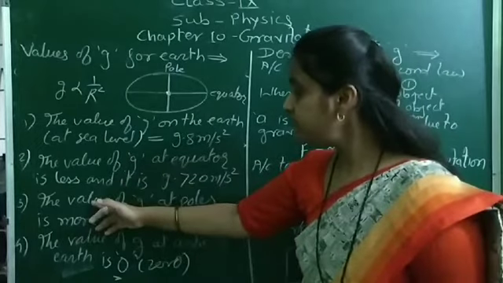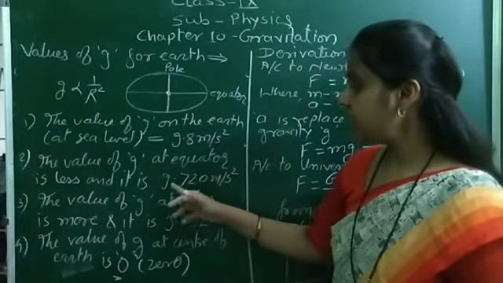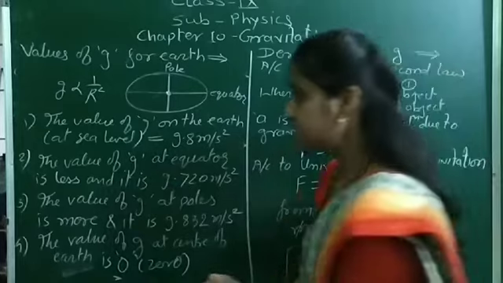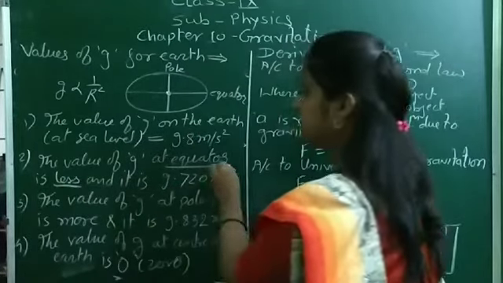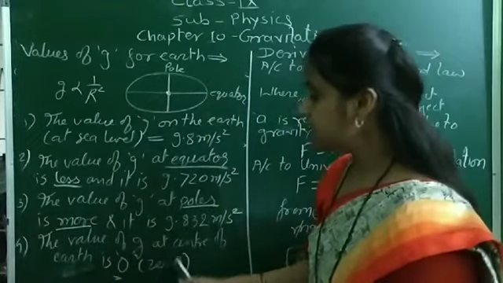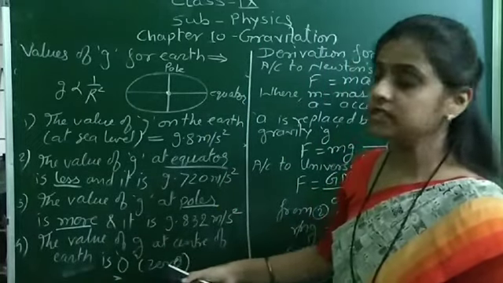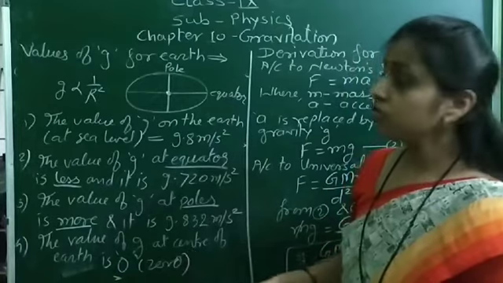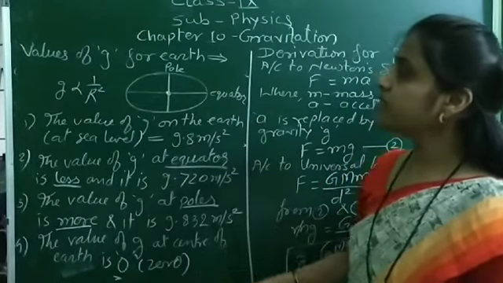So the value of G at equator is 9.7, that is, it is less. So at equator it is less, and at pole it will be more, and at the center of the earth the value of G is 0. Okay, so these are the different values of G.